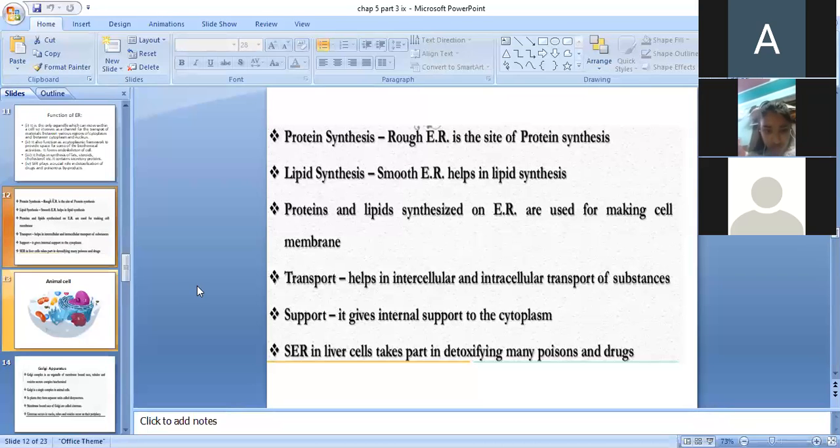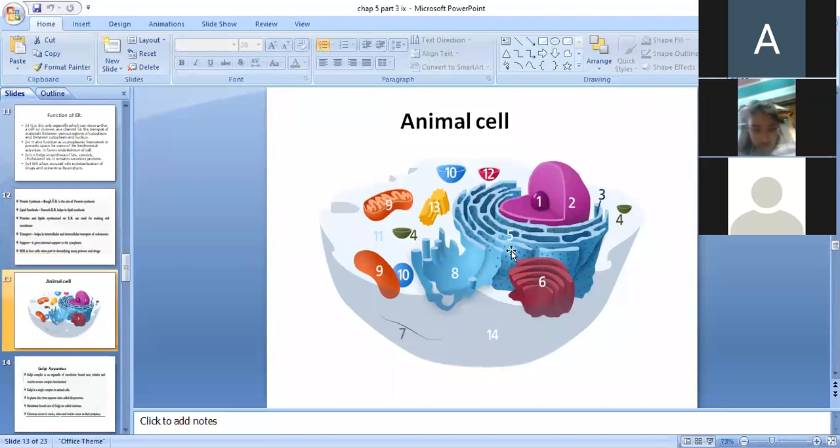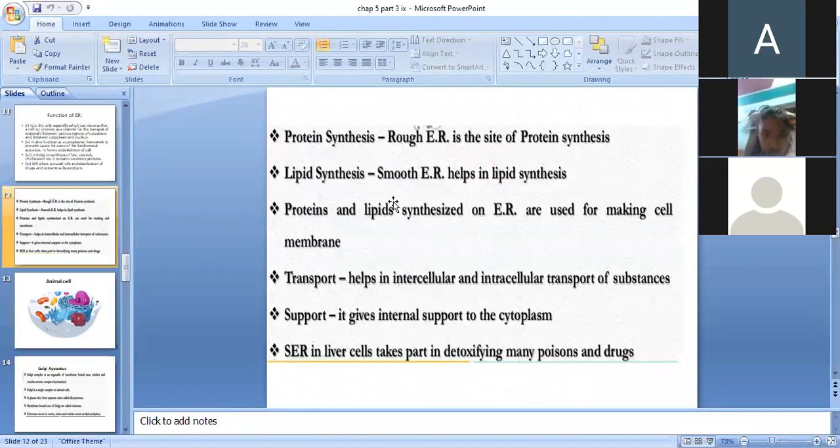The structure of endoplasmic reticulum you can see here. This part 5 is endoplasmic reticulum, which is involved in the formation of new proteins and lipids, and together they form membranes. So membrane biogenesis, protein synthesis, lipid synthesis, transport within the cell, support to the cytoplasm, and detoxification of poisons and drugs. These all are the functions of endoplasmic reticulum.